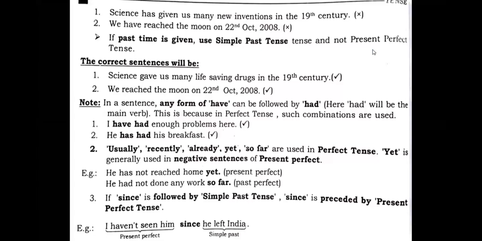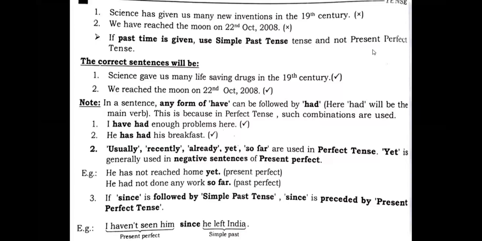And this is because in perfect tense, such combinations are used. You see the example: I have had enough problems here. The first have is the helping verb, and the second had is the third form of have. I have had enough problems here.